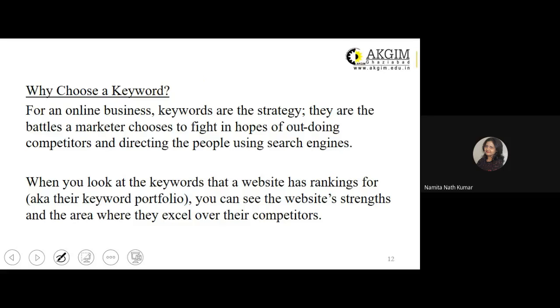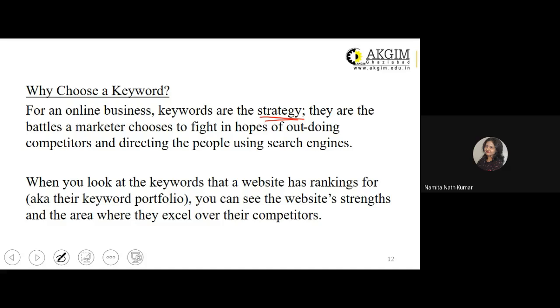So why do we choose a keyword? For an online business, keywords are the strategy. Strategy हो गया because आपकी search, आपका जो online presence है वो तभी boost up होती है जब online users they start searching for you, they start looking out for you. So looking out for you process starts when you are able to associate the specific keywords which the online users type in very often to search for products or services which are closely related to your type of business. So for online business, keywords are the strategy.